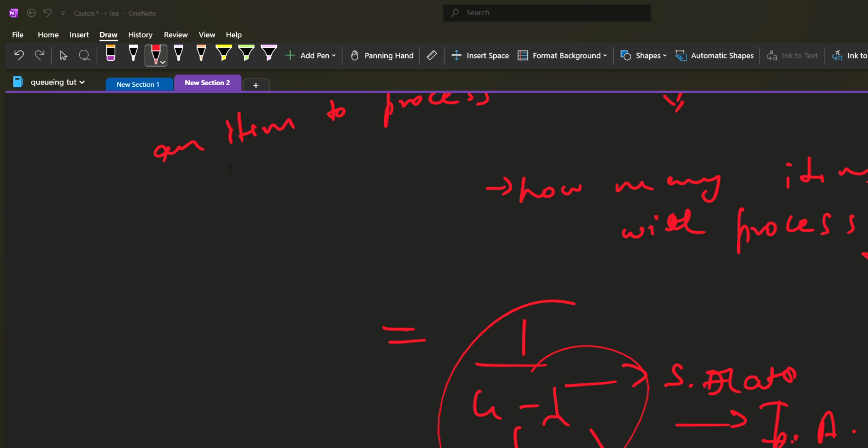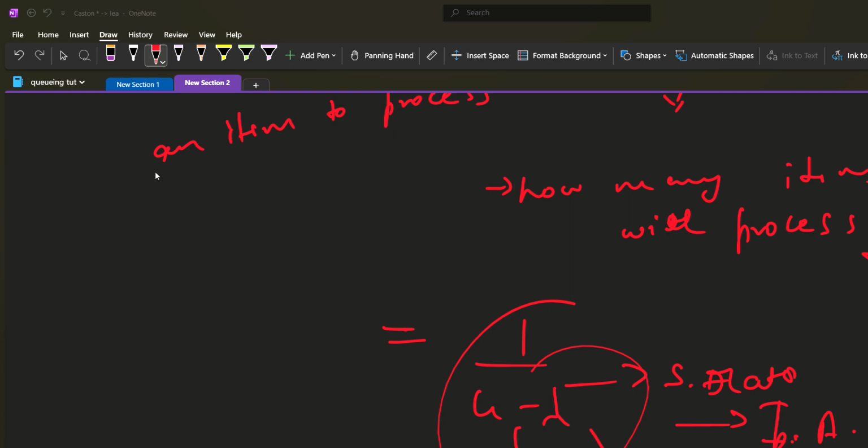And when we calculate 1 upon mu minus lambda, this will be 0.5 upon 0.5. I think this is not correct. Just have a look at the utilization as of now. You can see utilization is 0.5 and it's correct.